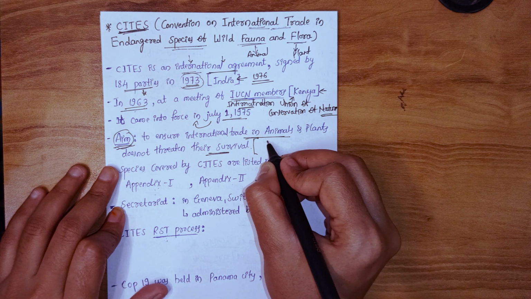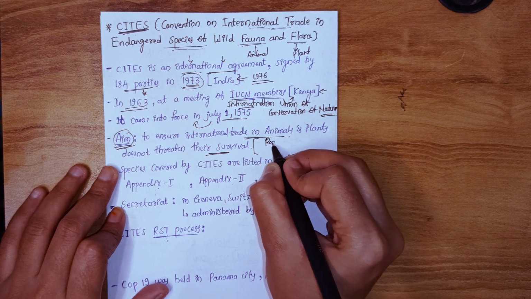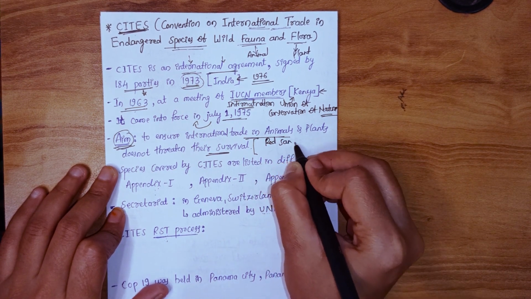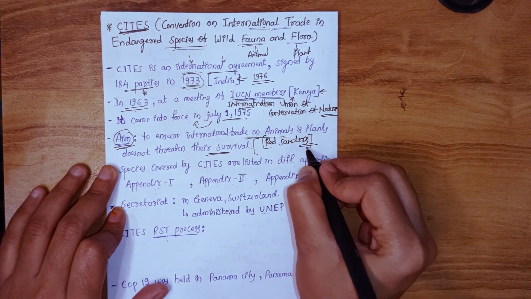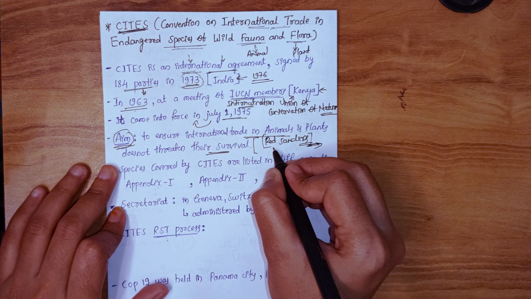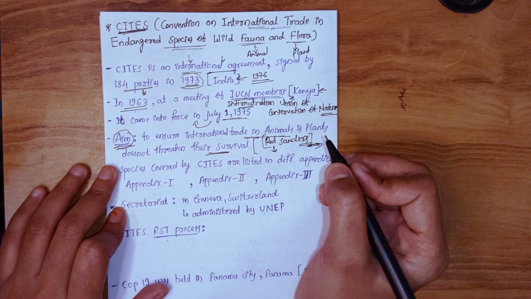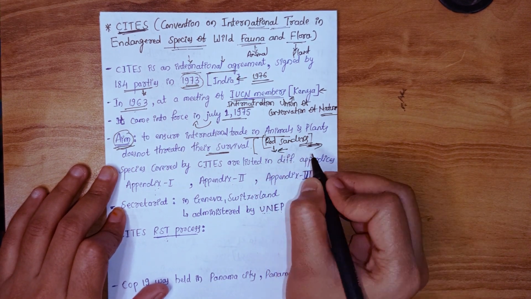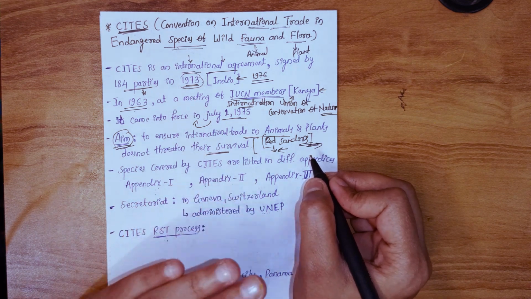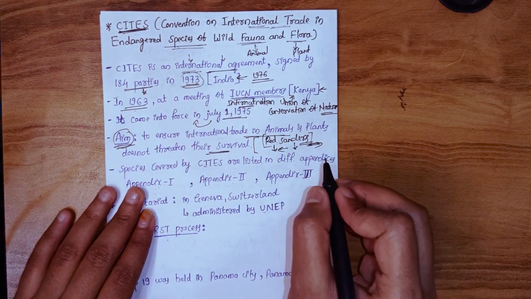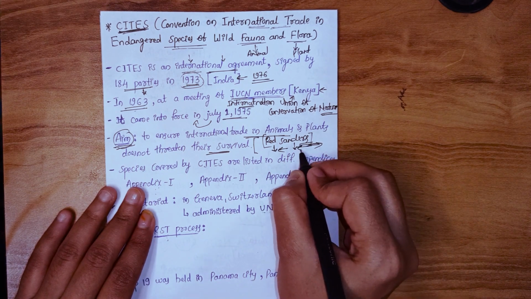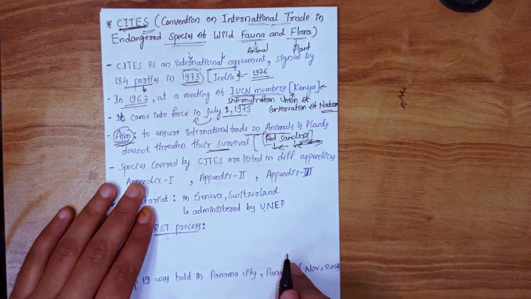We'll take the red sanders species. You have seen this red sanders in the Pushpa movie, guys. This red sanders species is endemic to India and it is an endangered species. Heavy export of red sanders will lead to extinction of this species. To control trade of such species, CITES was established.